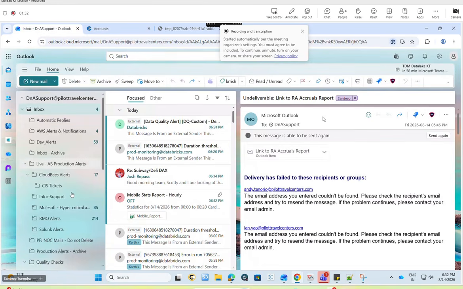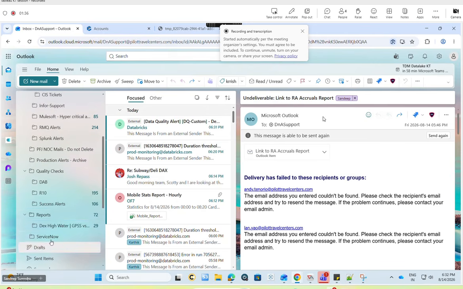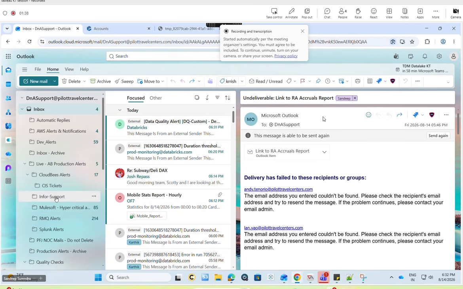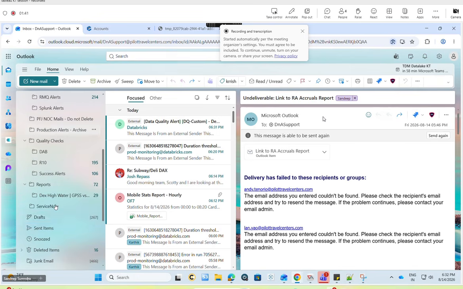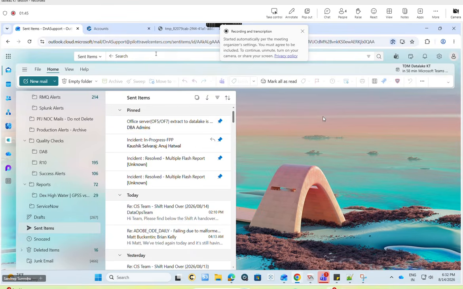to the network team. It will be there in the sent items. We have sent multiple times to the network team. How frequent is this Tableau server being down? Over the weekends, sometimes it happens. Okay.